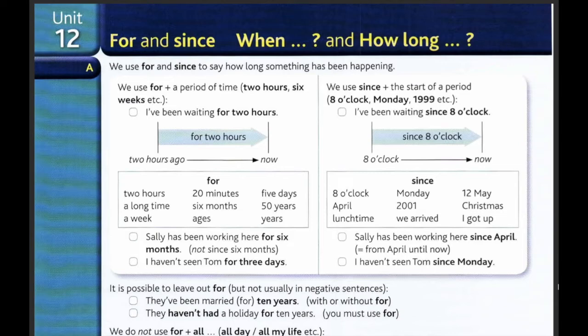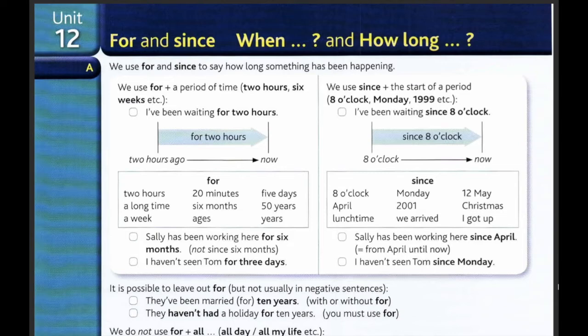So in these boxes below, we have some possibilities to use with for or since. You can say for 2 hours, for 20 minutes, for 5 days, for a long time, for 6 months, for 50 years, for a week, for ages, for years. And you can say since 8 o'clock, since Monday, since 12th May, since April, since 2001, since Christmas, since lunchtime, since we arrived, since I got up.